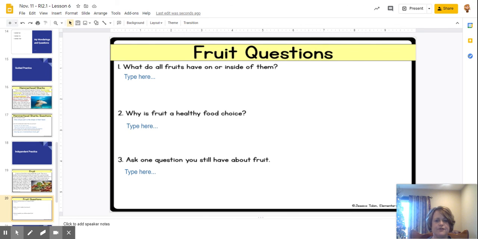Number 2, why is fruit a healthy food choice? Again, the answer should be in your passage where you can highlight it or underline it. Why is fruit healthy? It should tell you in the passage, and you should be able to write that exactly how it says from the passage. Then on number 3, what is one question you still have about fruit? So it can be any question. However, it has to be in the form of a question, such as how, when, what, where. Any of those question words can be your keywords to start with, and then you can ask your question.